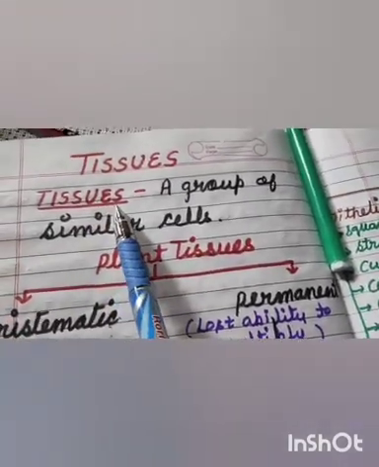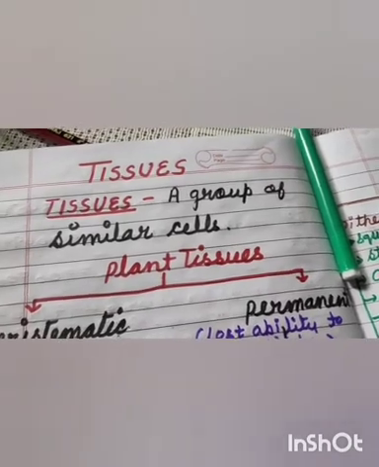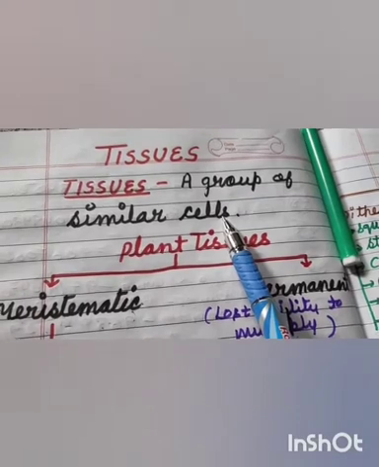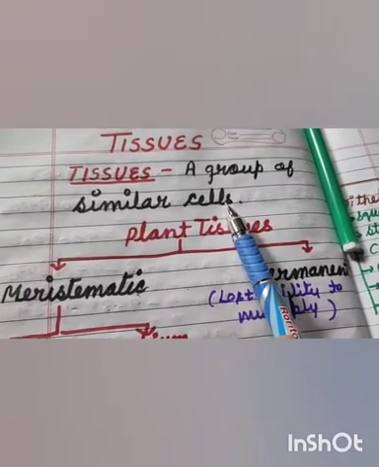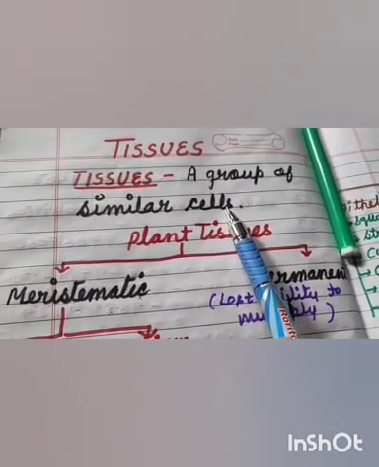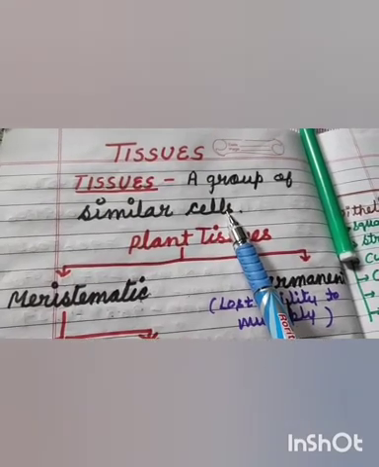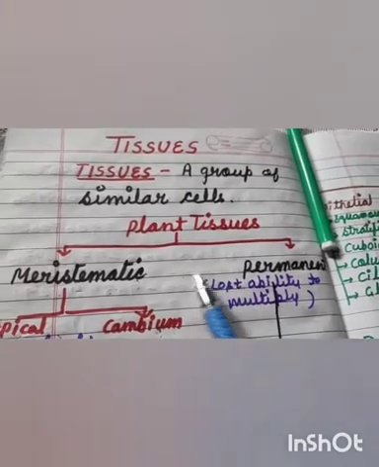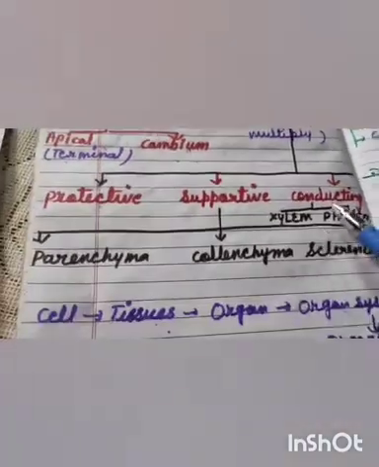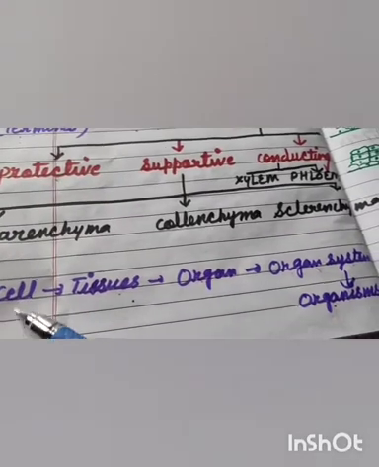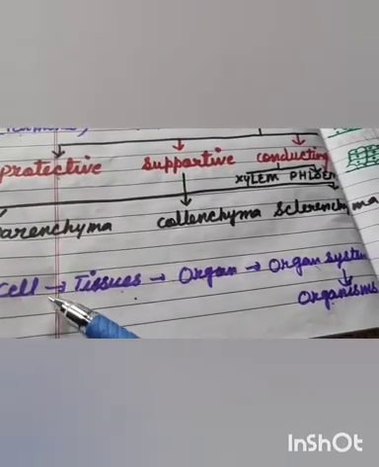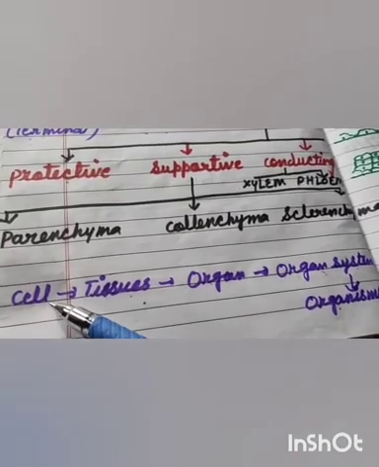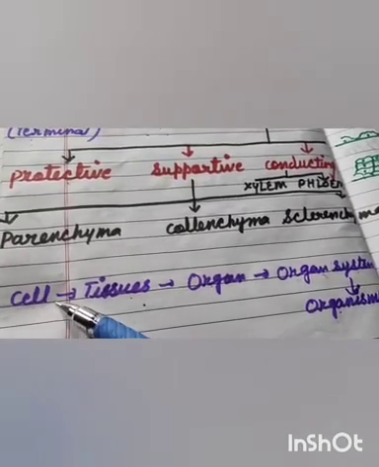What are tissues? A tissue is a group of similar cells that perform a specific function. Most plants and animals show a tissue system. What is the relationship between tissue, organ system and organism? We already studied in previous classes and in the previous chapter that the cell is the basic unit of life, or the smallest unit of life.